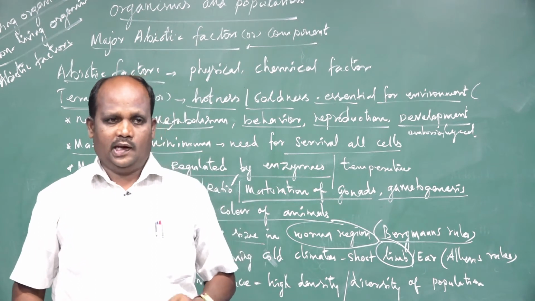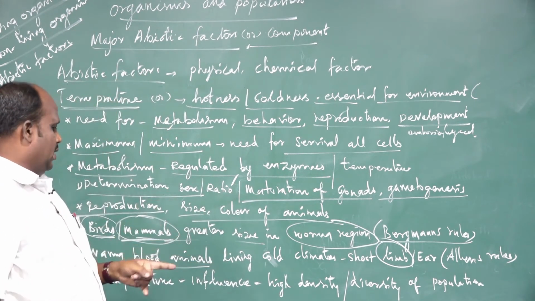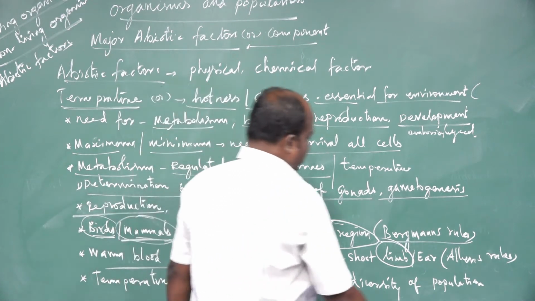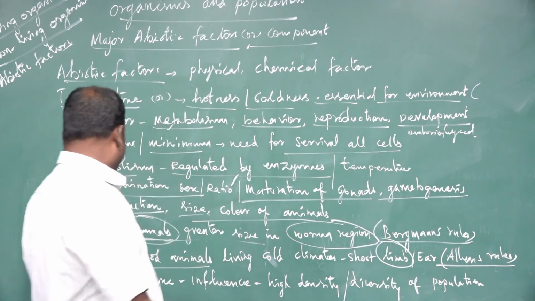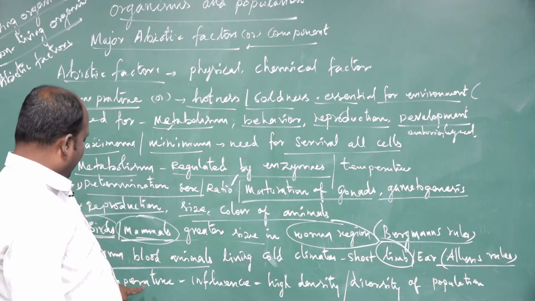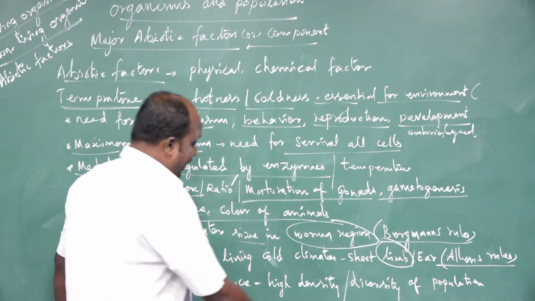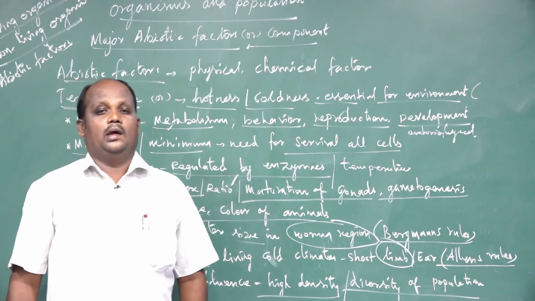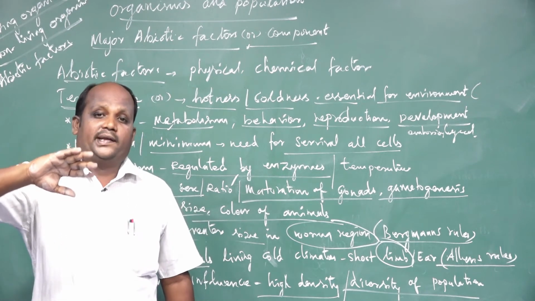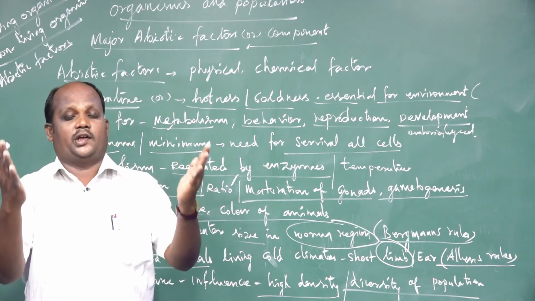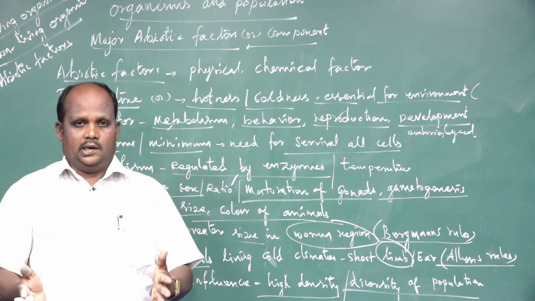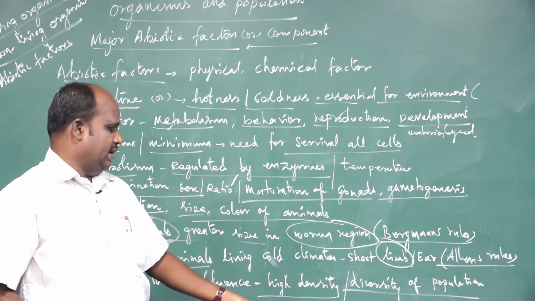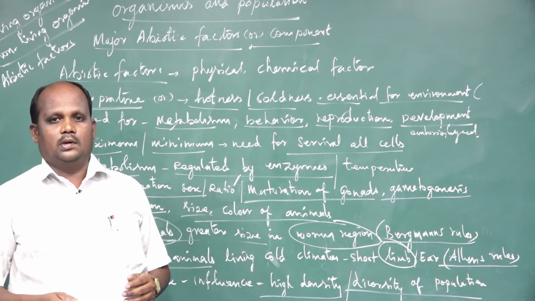So the metabolic activities, animal behaviors, the entire respiratory process, reproductive activities, and sex determination will all alternate depending on the temperature. Understand, this rule was given by another scientist named Allen. He gave the report that temperature influences high density and high diversity of the population. What is high density? The number of births increases, so populations increase, and that is called density. Diversity means varieties.